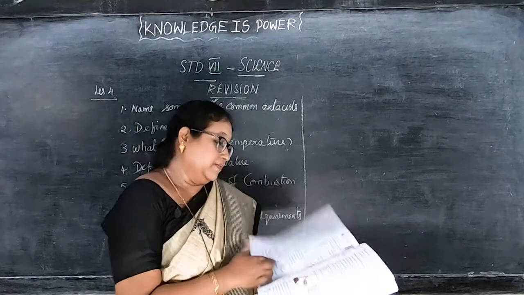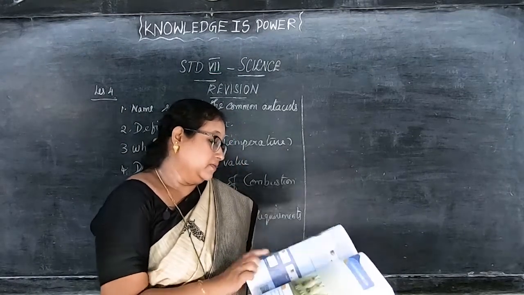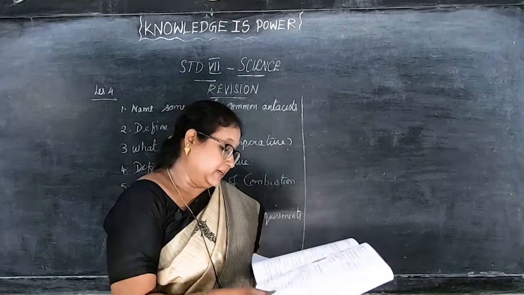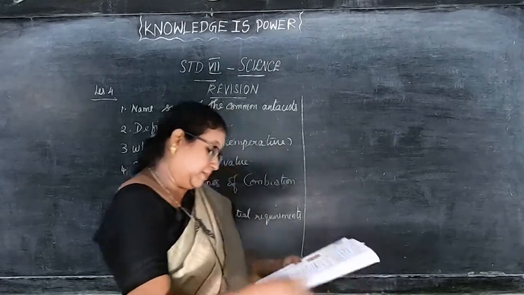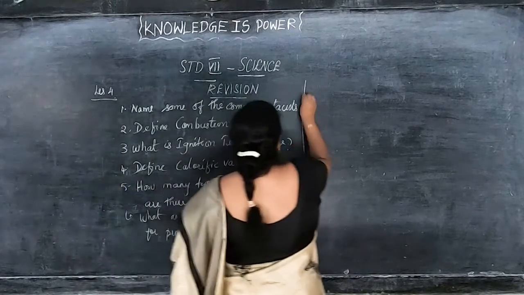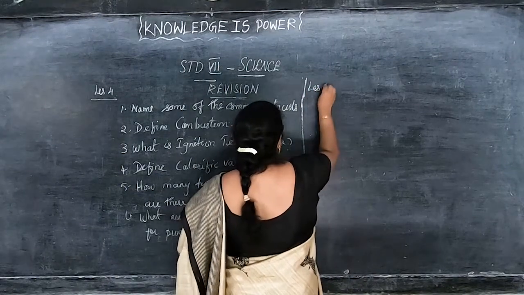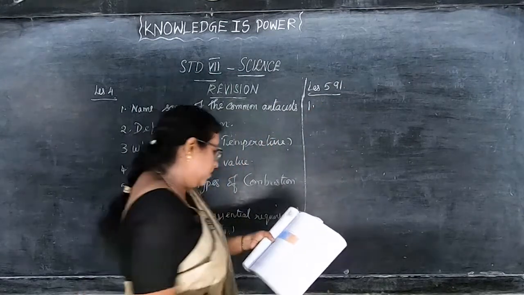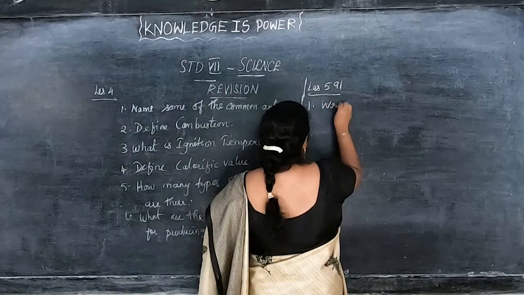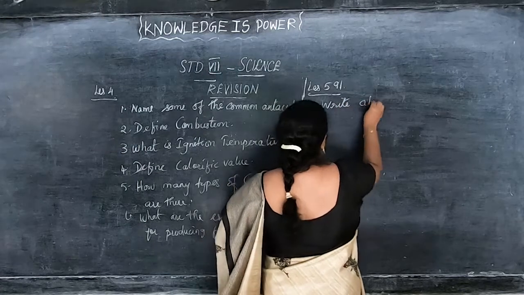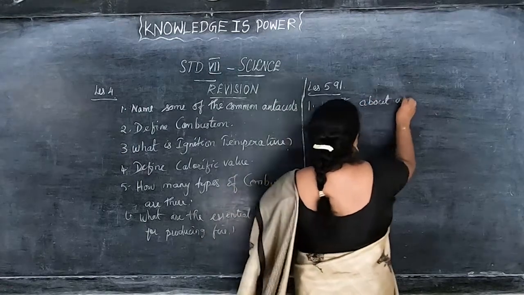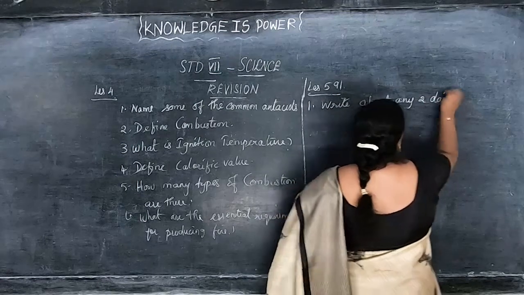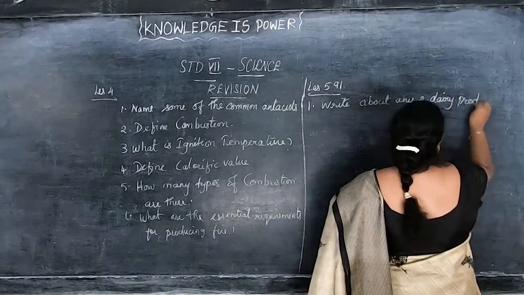Now we'll go to lesson 5, Animals in daily life. See page number 91. First question: write about any 2 dairy products.